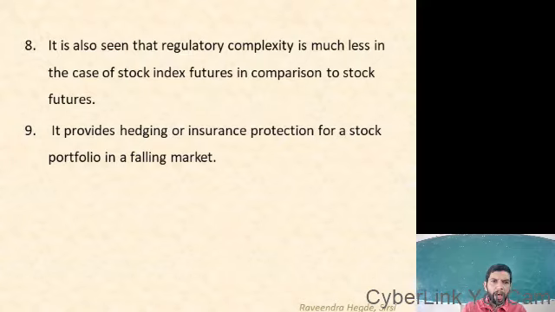It is also seen that regulatory complexity is much less in the case of stock index futures in comparison to stock futures. It provides hedging or insurance protection for a stock portfolio in a falling market.